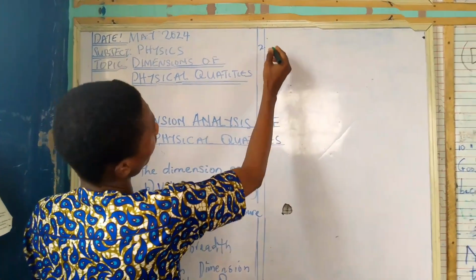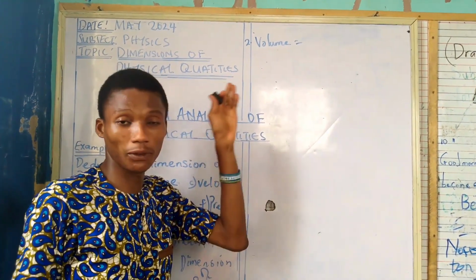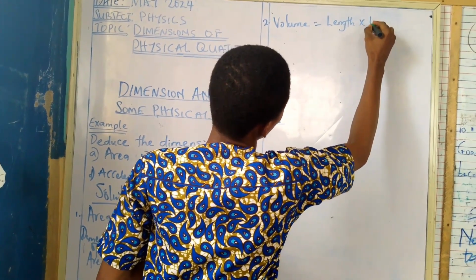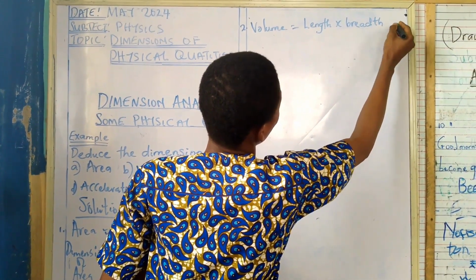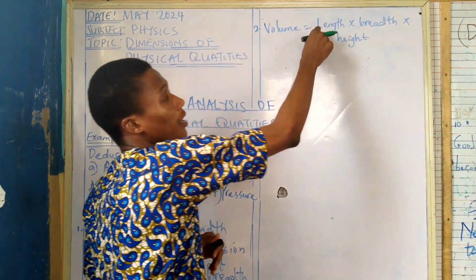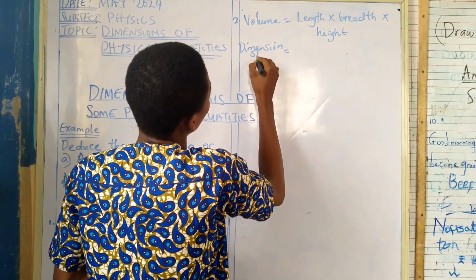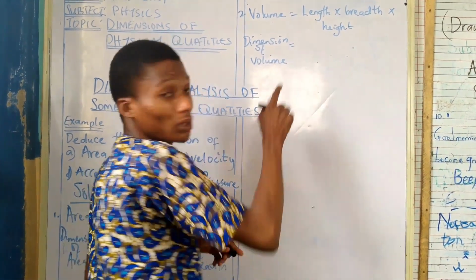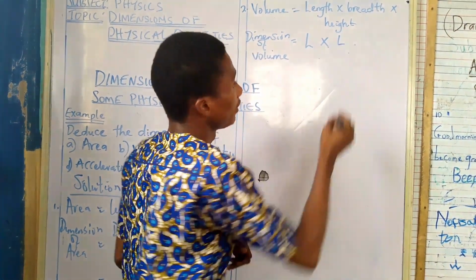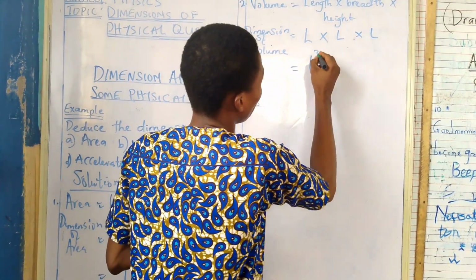The second example, that of volume. The formula for volume is your length times breadth times what? Times height, right? Alright, so the dimension of volume will be equal to the dimension of your length, that's L, times the dimension of your breadth, that's also L, times the dimension of your height, which is also L. So we are having the dimension of volume to the what? L raised to power 3.